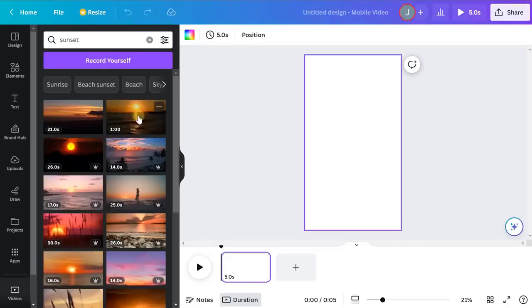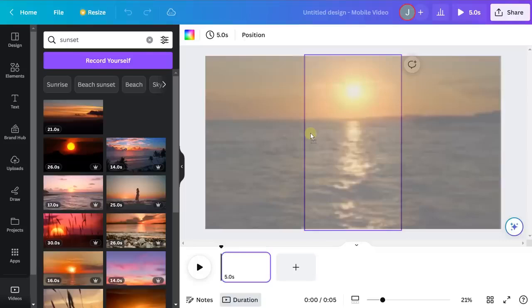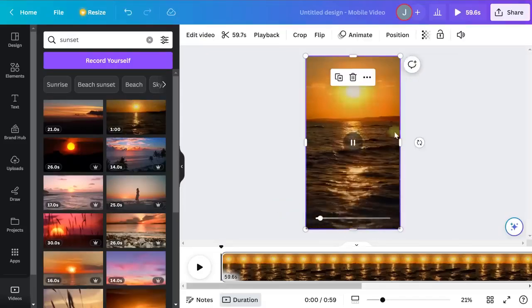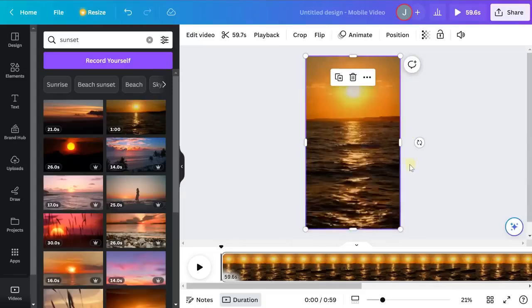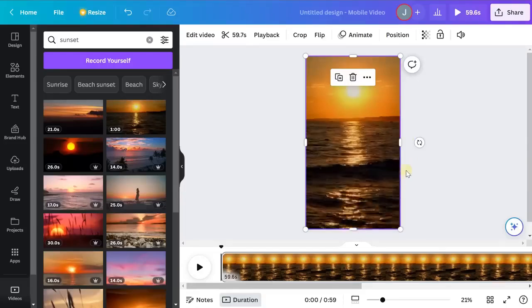So when you find the video you like, we're going to click on it and drag it to the edge of your little editor window here. This is going to make it look just like what you're seeing now, where it's attempting to put it as the entire background of your editing window, which is exactly what we want. So if I let go of my mouse cursor here, you can see it's applied as a background video. And so now we just need to clean this up so it's ready to start putting text on it.